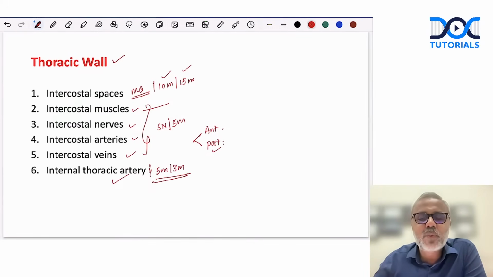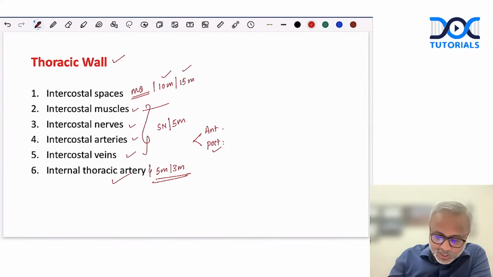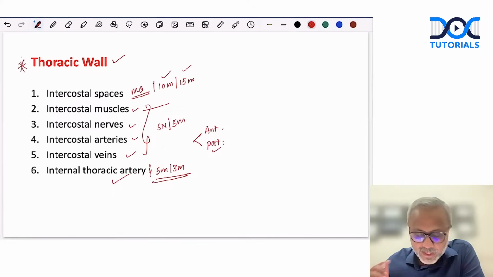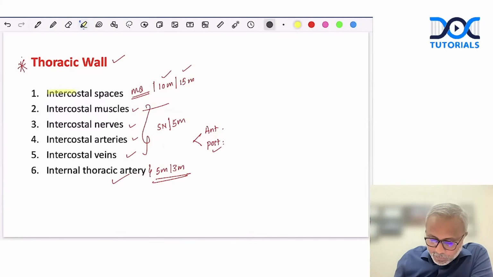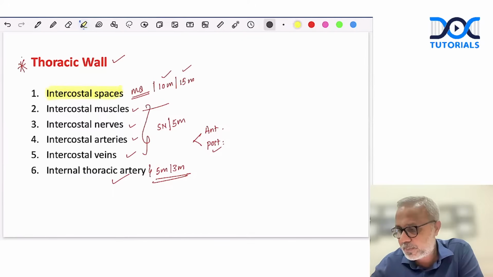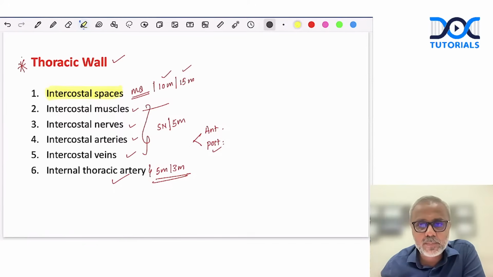Again, very often this is one topic that most of us as students would ignore, the internal thoracic artery. But remember, this could be a very important 5 marker question from the chapter of the thorax. Done? Right. So this is regarding some of the important topics we need to do in thoracic wall. As I said, one possible long essay from this chapter is the intercostal spaces. Done? Right? So this is regarding the thoracic wall.